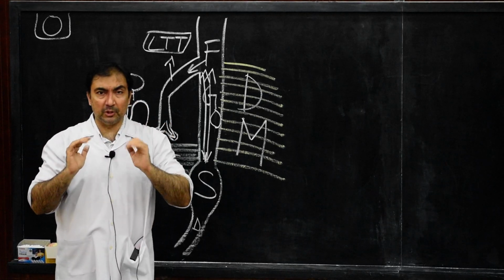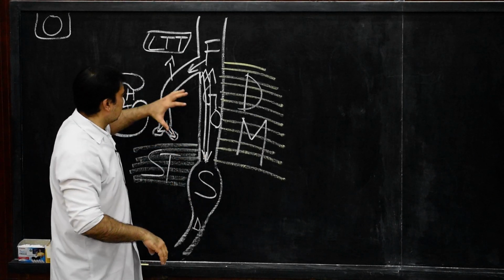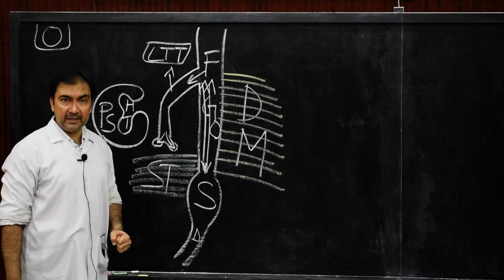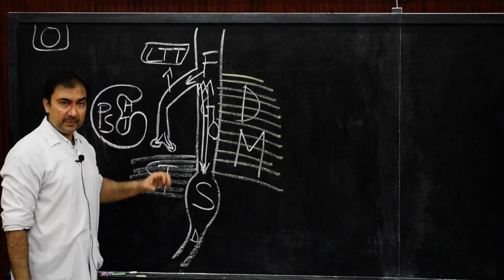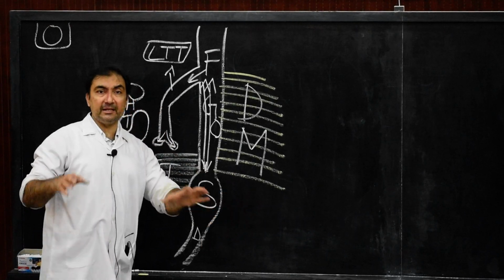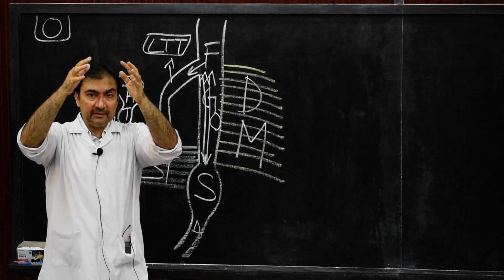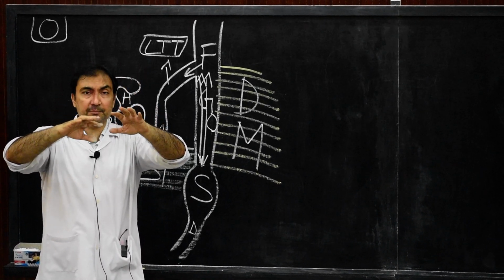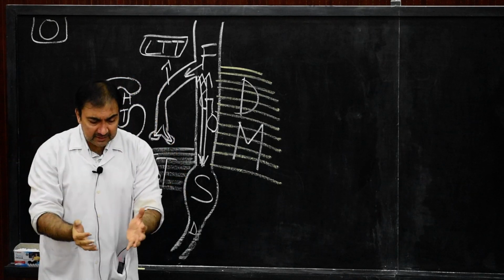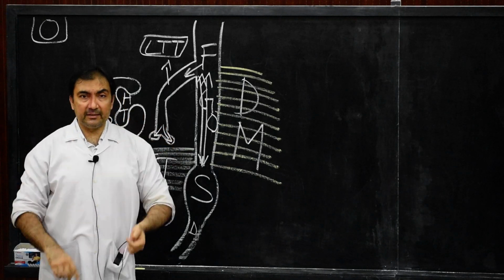These coelomic ducts connect the superior portion, the pericardial cavity, with the caudal portion, the peritoneal coelom. So connecting the pericardial cavity in the superior portion with the peritoneal cavity in the inferior region, there are two coelomic ducts.